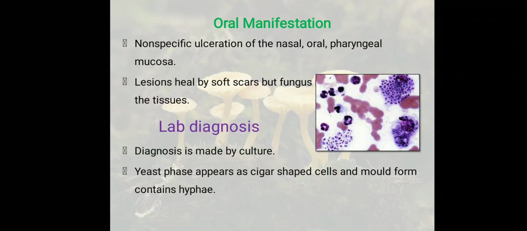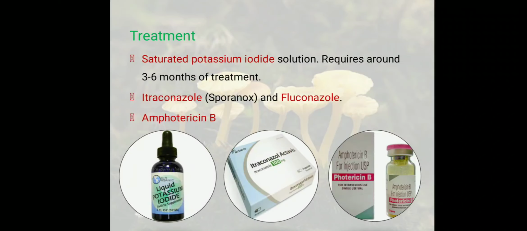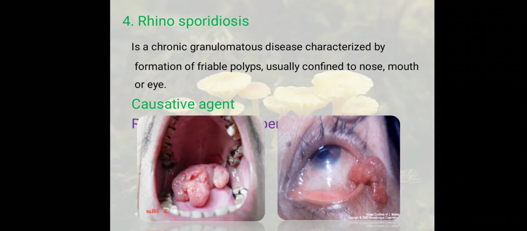The oral manifestations include non-specific ulcers in the nasal, oral, or pharyngeal mucosa. The lesion heals by soft tissue scars, but the fungus is found in the tissues. The laboratory diagnosis is made by culture. Yeast forms appear as cigar-shaped bodies. Treatment again includes antifungal drugs like itraconazole, fluconazole, amphotericin B, and the skin infections are treated by saturated potassium iodide solution suspension.